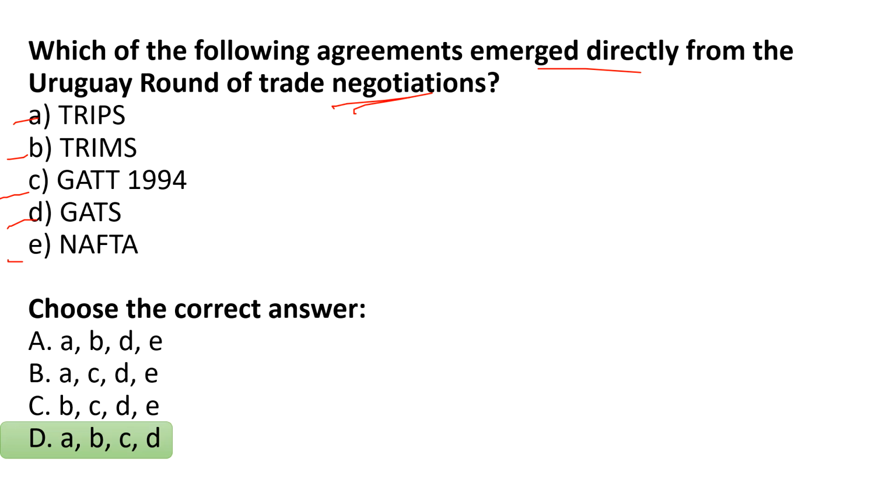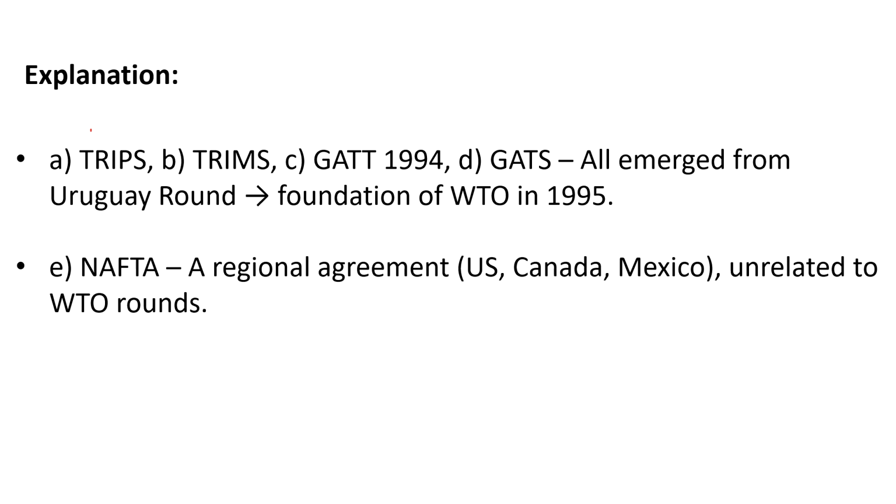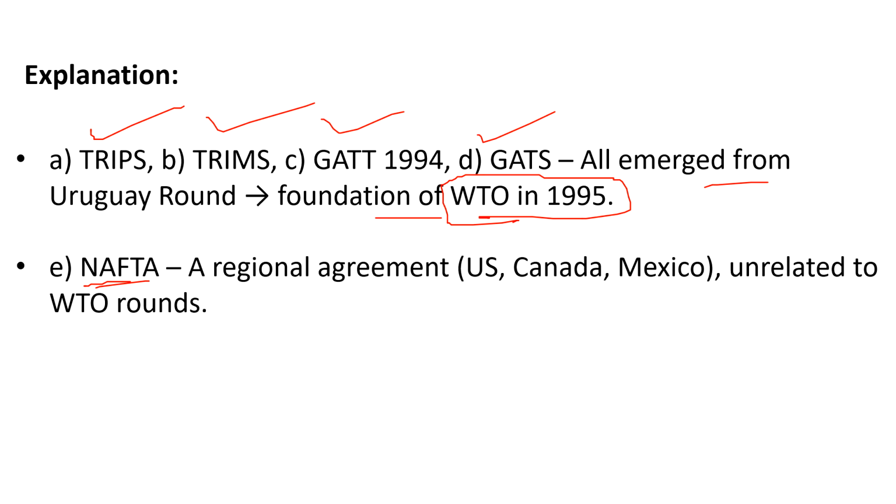All right, so option D is correct. A, B, C and D: TRIPS, TRIMS, GATT and GATS all emerged from the Uruguay Round, which was the foundation of the WTO in 1995. NAFTA is a regional agreement including the US, Canada and Mexico, which is not related to the WTO. NAFTA is a different agreement.